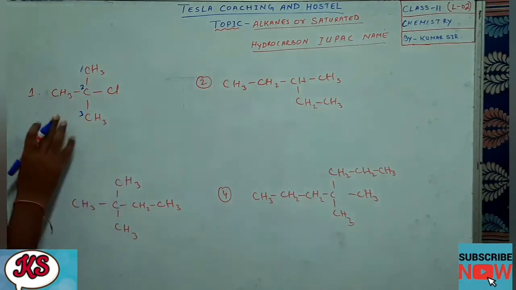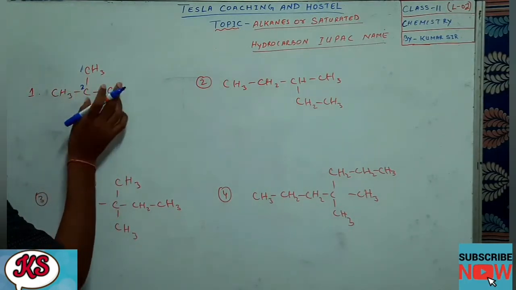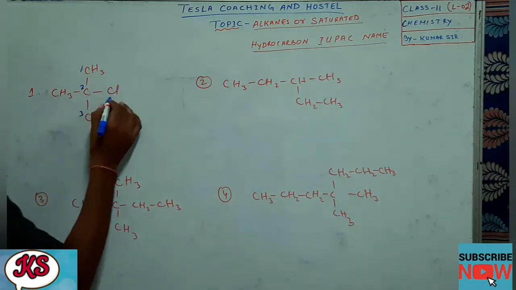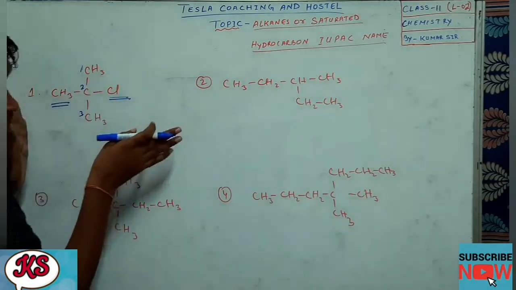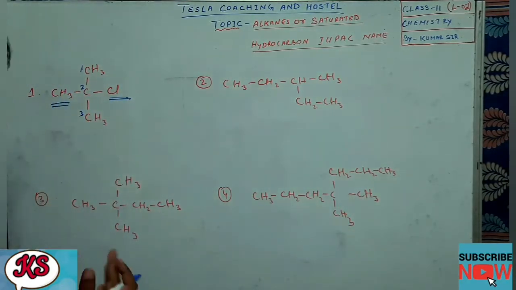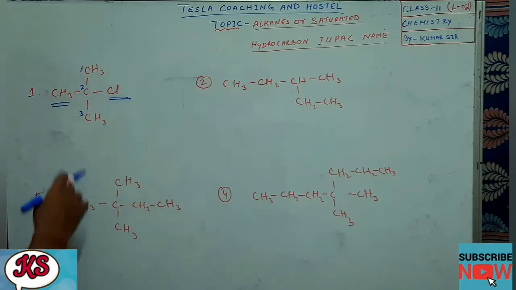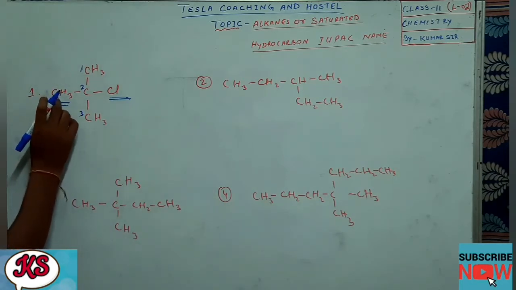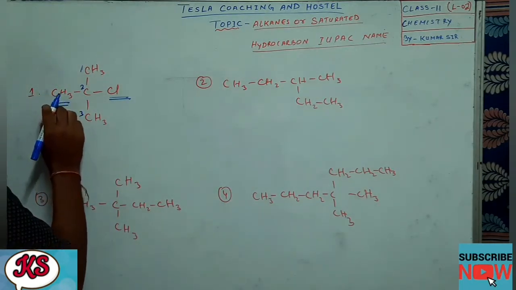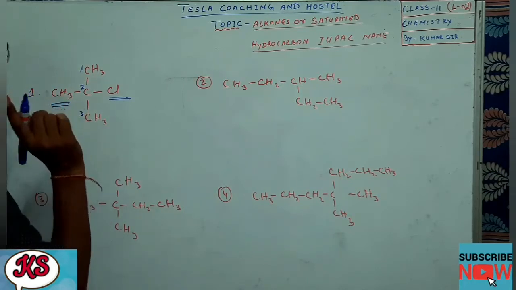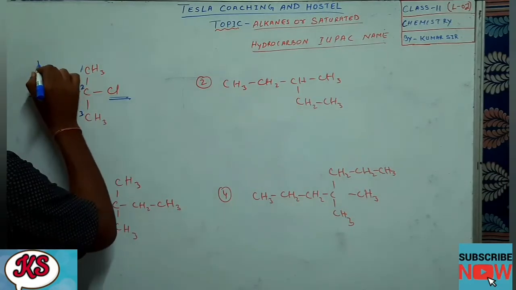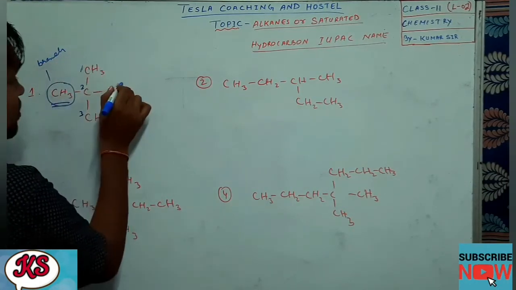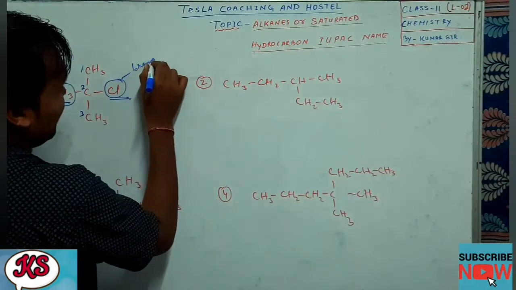So this will be our main chain. Okay, fine. Now you see here there are 2 branches, 2 substituents, one substituent is here, one substituent is here, because this is the main chain, and whatever is left out, that will be the substituent or the branch. So if the main chain is this one, and this is a substituent, this is also a substituent, how many carbons are there in the branch here? You can see only 1 carbon. This is what? Branch. This is also what? Branch. That is called a substituent.